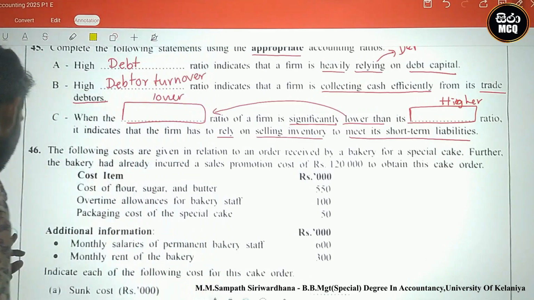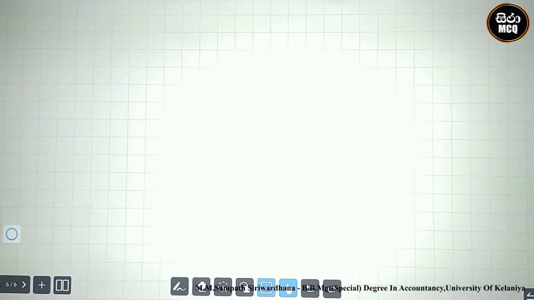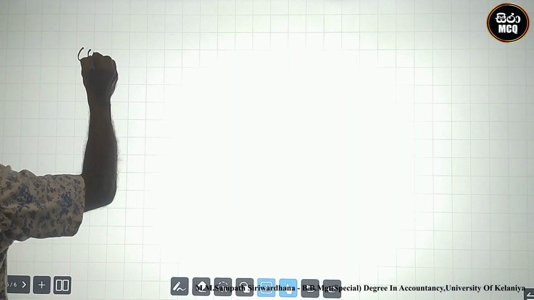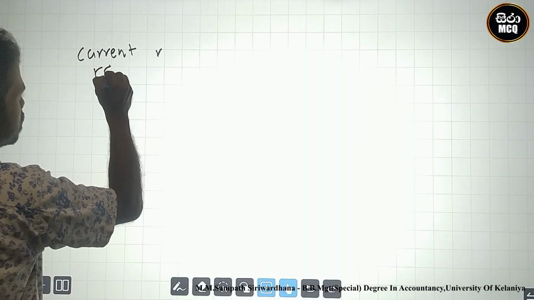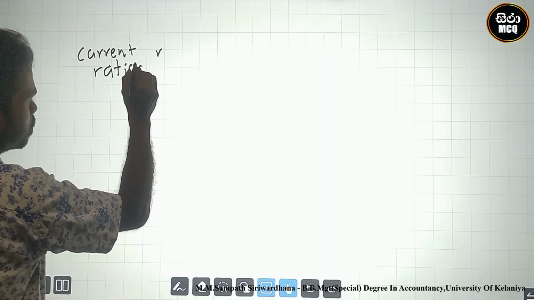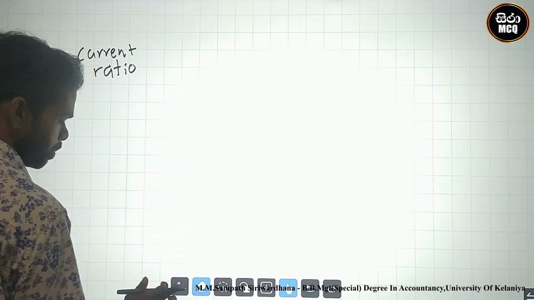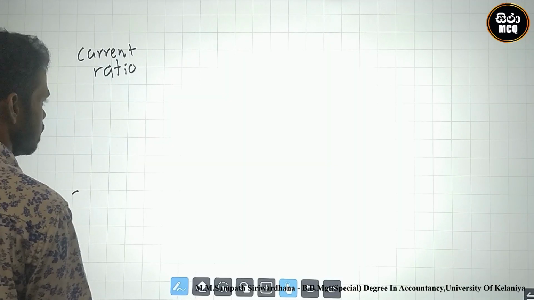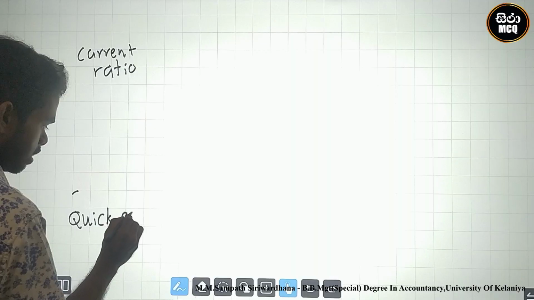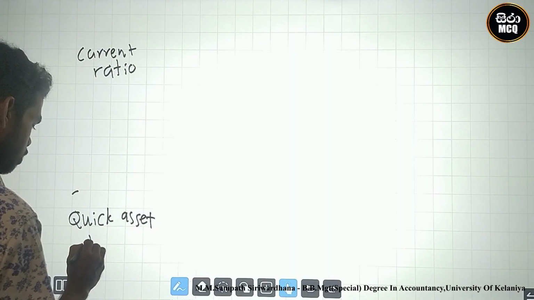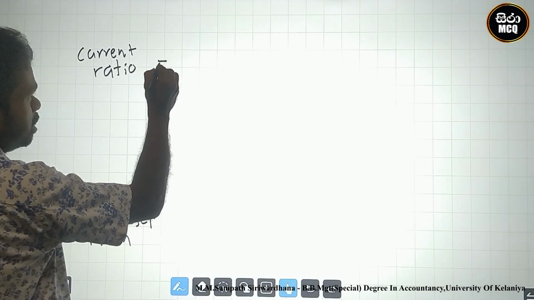What are the ratios? The ratios are the current ratio and the quick asset ratio. What is the current ratio calculation?